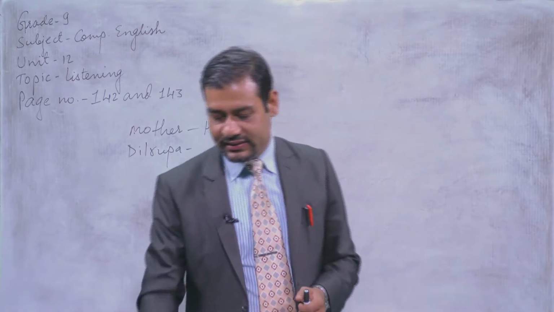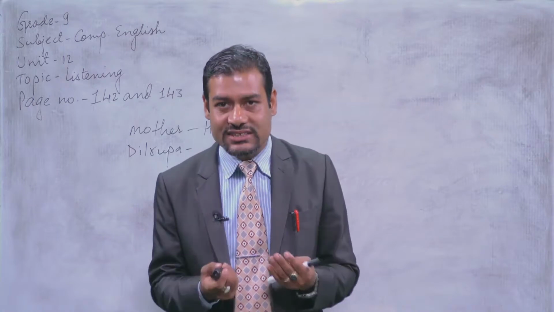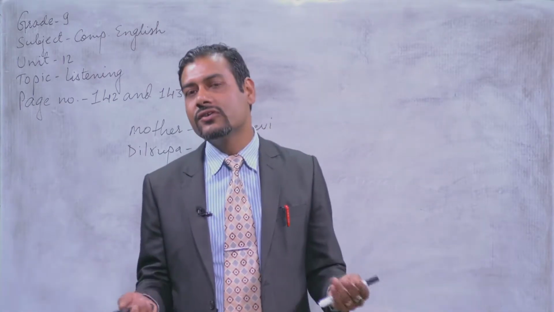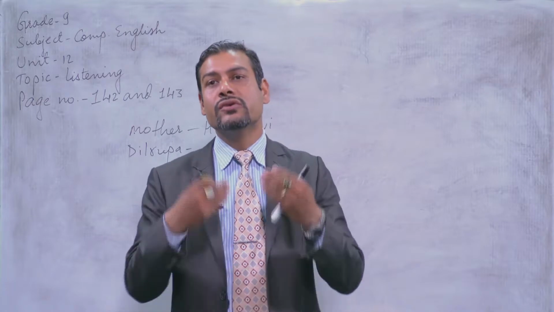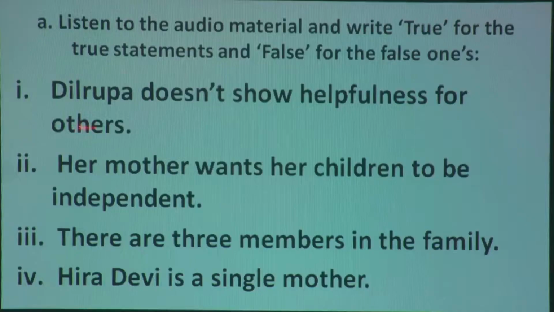So have you seen the question? Yes, you can look at the slide. See, what is the question number 1? What is written in question number 1? See, so you have to find out whether the given statements are true or false after listening to the audio material. So the question number 1: Dilrupa does not show helpfulness for others. Okay, read it once again. You have to be very familiar with the question, otherwise it will be very difficult for you to write the answers after you listen to the audio material. So once again, the first question: Dilrupa does not show helpfulness for others.